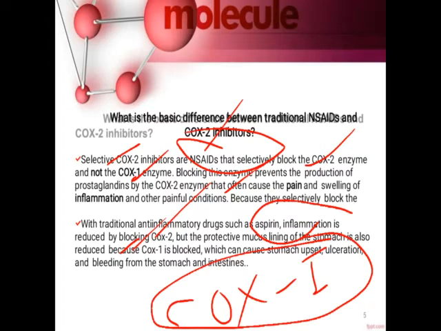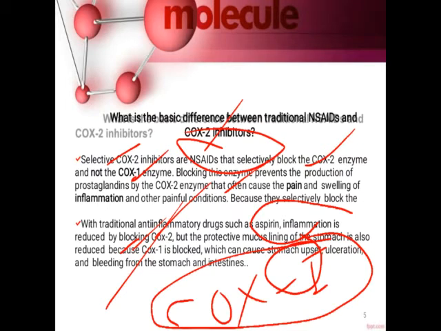And along with protective mucus, okay, so if COX-1 is inhibited, then along with the anti-inflammatory activity, it also reduces the mucus lining, which is responsible for protecting the stomach. So it will result in a decrease in the lining, and if the lining decreases, we can get stomach upset, ulceration, and bleeding from the stomach and intestine. So most people who consume aspirin probably get side effects like stomach upset.